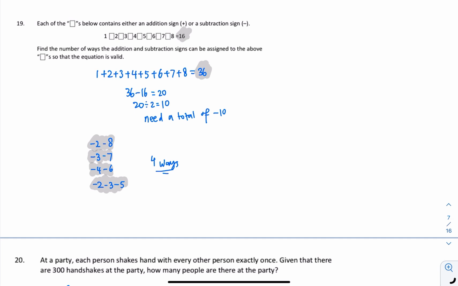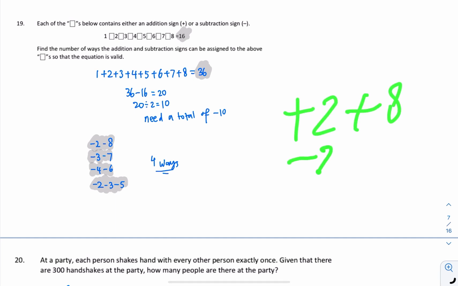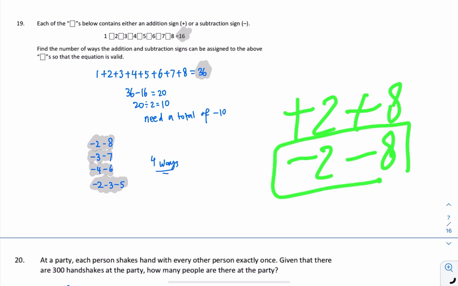Then I come up with another idea, which is just add everything, all the numbers from 1 to 8. We will get 36. And then from 36 to get to 16, I need to minus 20. Which means instead of plus, if I change to minus, I need to minus 10 of them.